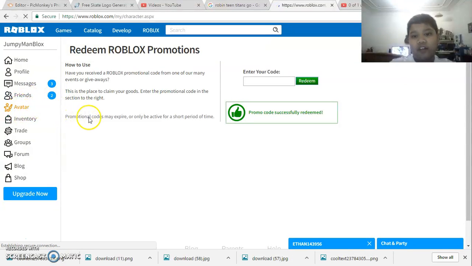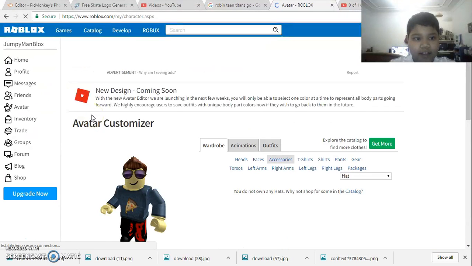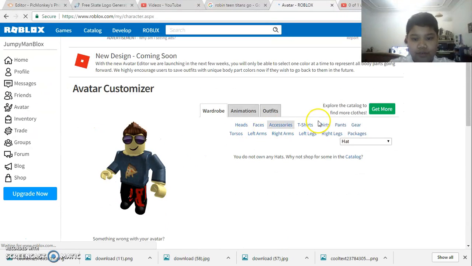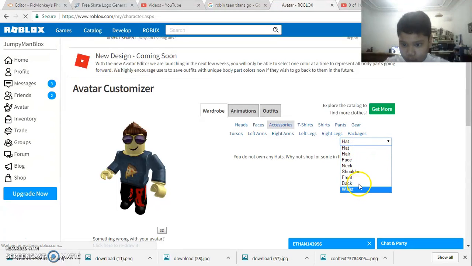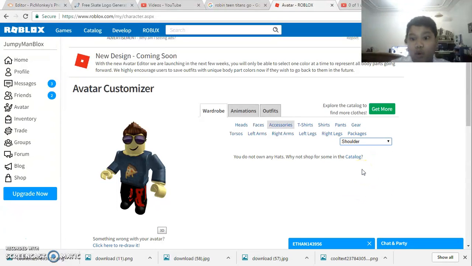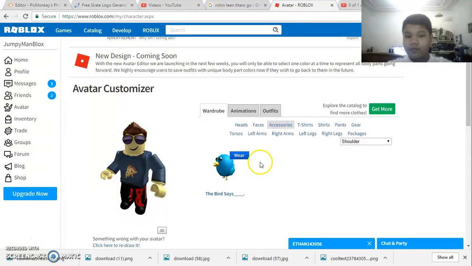Check it at the accessories. The shoulder. Was the shoulder? Here's the shoulder. And then said the bird says blank. And then that's it. But it can only be visible if you're in a game.